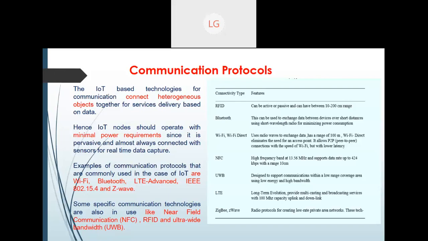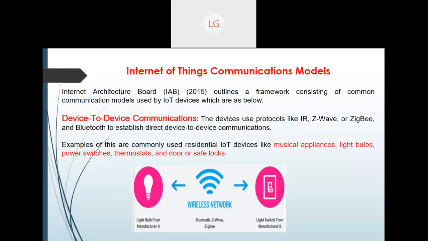You are already aware of the ranges, I'm very sure, but if you want, you can check the particular range at which RFID works, what the range of Bluetooth is, and what the range of Wi-Fi is. Based on whatever data capturing we want, we will use the device. So these are the various devices used for IoT. Fine. Next.